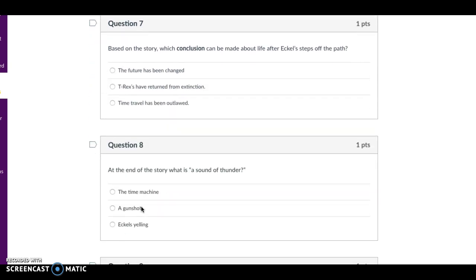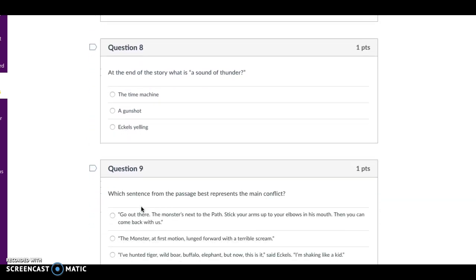Question 7. Based on this story, which conclusion can be made about life after Eccles steps off the path? The future has changed, T-Rexes have returned from extinction, or time travel has been outlawed.